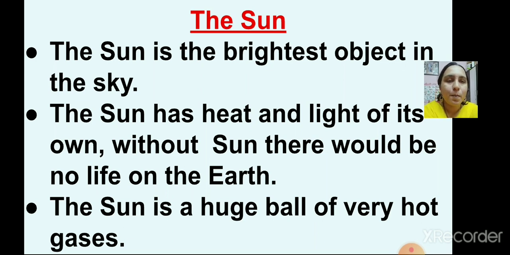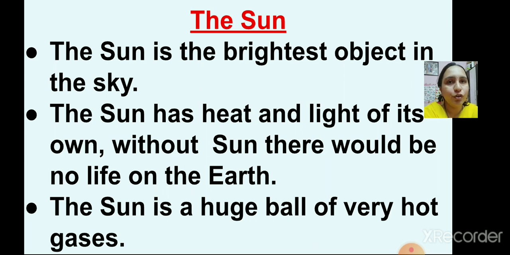Now, I am going to tell you one example of it. Suppose if you keep a water plant inside a dark room with all the doors shut, it will not survive at all. It will not grow because it needs heat and light from the sun, right?